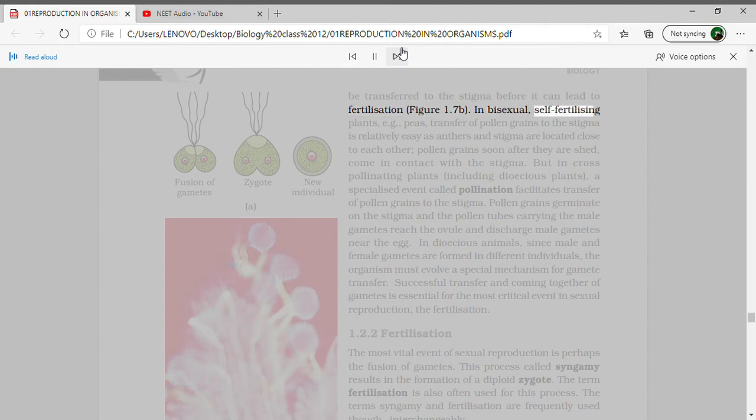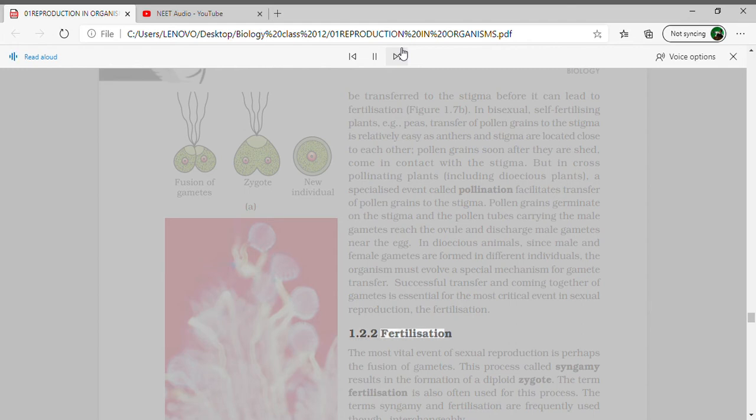In bisexual, self-fertilizing plants, example, peas, transfer of pollen grains to the stigma is relatively easy as anthers and stigma are located close to each other. Pollen grains soon after they are shed, come in contact with the stigma. But in cross-pollinating plants, including dioecious plants, a specialized event called pollination facilitates transfer of pollen grains to the stigma. Pollen grains germinate on the stigma, and the pollen tubes carrying the male gametes reach the ovule and discharge male gametes near the egg. In dioecious animals, since male and female gametes are formed in different individuals, the organism must evolve a special mechanism for gamete transfer. Successful transfer and coming together of gametes is essential for the most critical event in sexual reproduction, the fertilization.